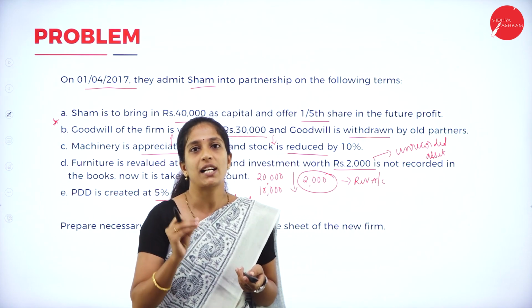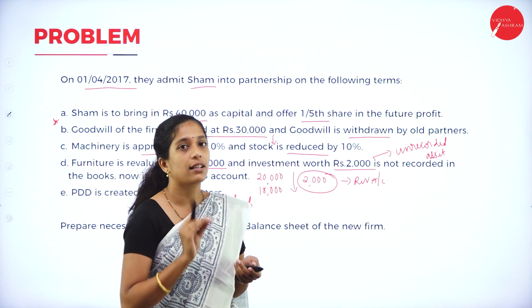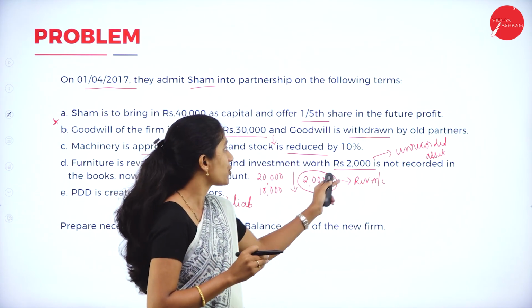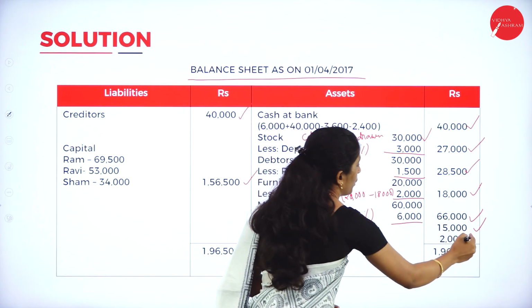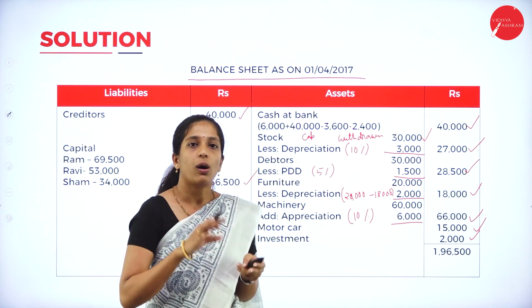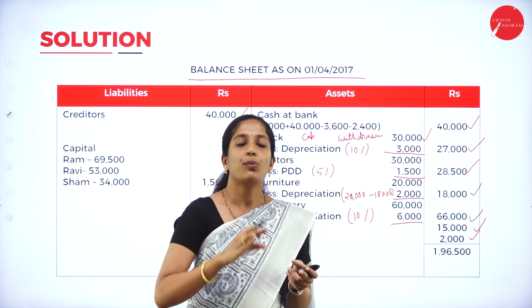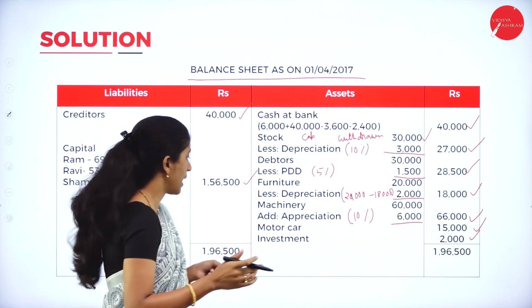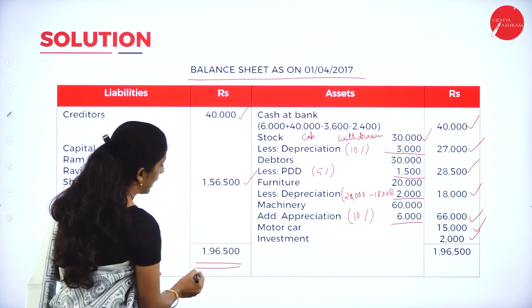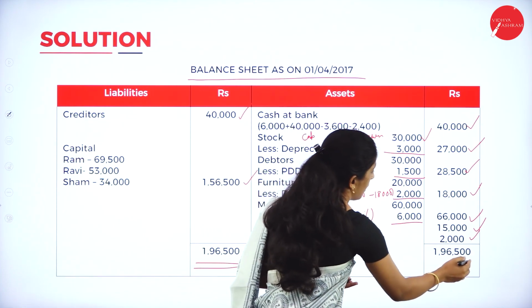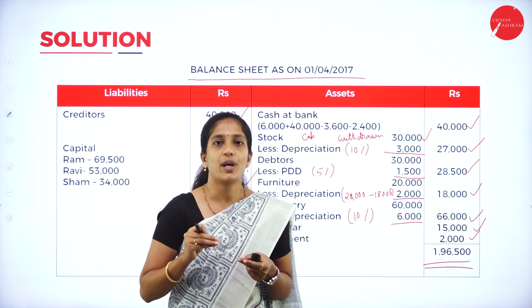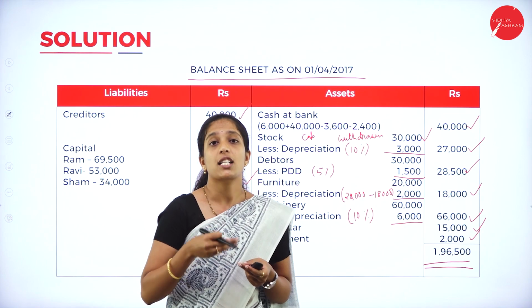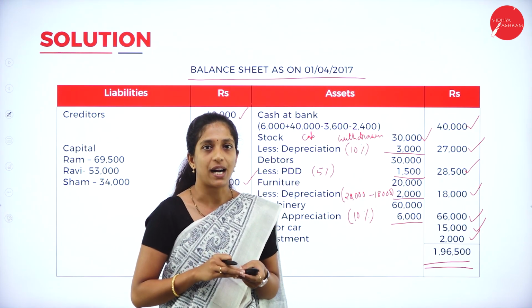Since investment is an asset, we have to record it on the asset side of the new balance sheet. How much? 2,000. So that is investment 2,000. Now we are done with all the entries. Now add both the asset side as well as the liability side. The total will be 1,96,500 and 1,96,500.